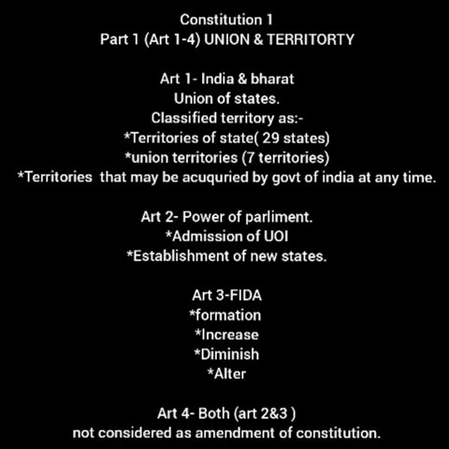And Article 3 says about, for easy understanding, I made it as FIDA. F for formation of states, I for increasing the area of a state, D for diminishing the area of a state, and A for altering the territories. That's all combined together. For easy understanding, we can call it FIDA: F for formation, I for increase, D for diminish, and A for alter.